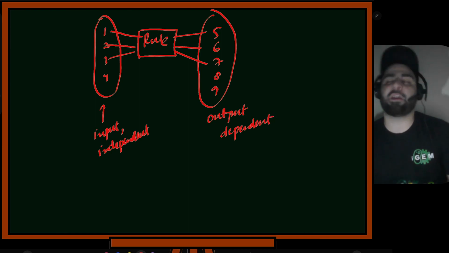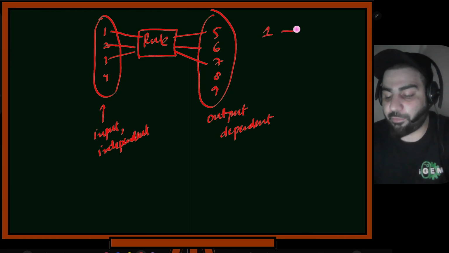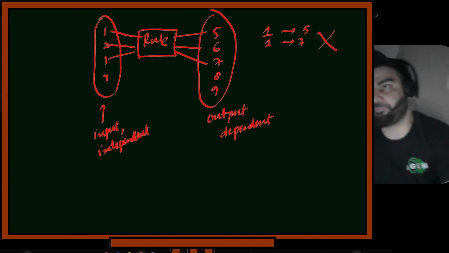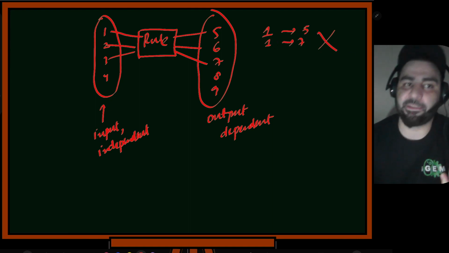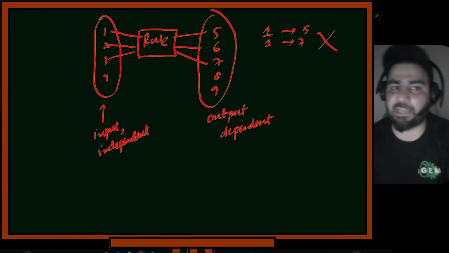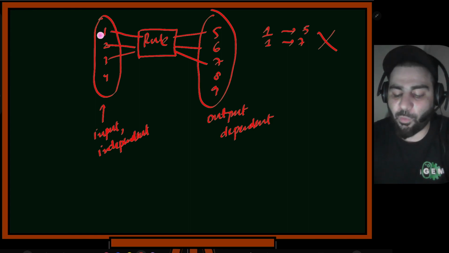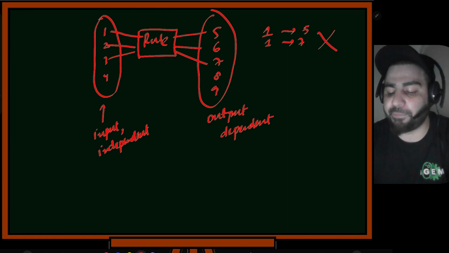Now you have this machine. You will put, let's suppose, 1 in here, and you will get 5. The mapping should not be like this. So 1 should, let's suppose, give 5. If 1 gives 7 also, then it's not a function. Functions should have determinism. If you give value 1, it should give 5. If you next time give value 1, it should again give 5. It should not be 7 or something. That means one input should not be mapped to multiple outputs.